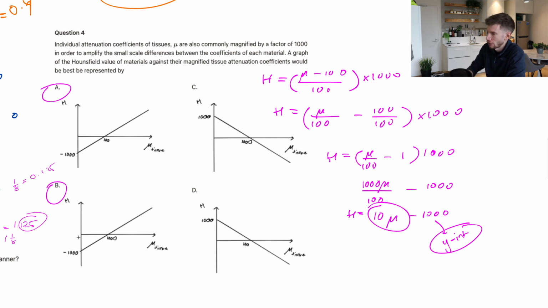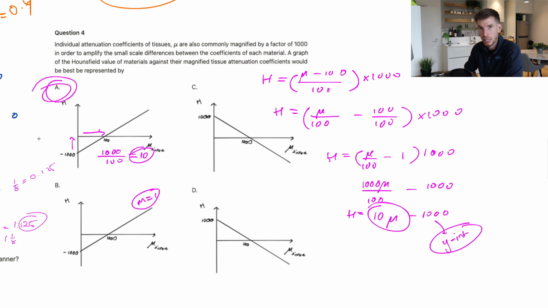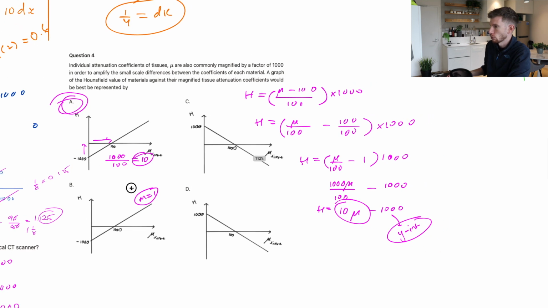So what that means is we have to check what our x-intercepts are. You could just solve the x-intercept and match it. This one says it has a gradient of 1, which is not right. It should have a gradient of 10. This would have a gradient of 10. We can do that. We can do rise over run like this. You can see it's got a rise of 1,000, a run of 100. So 1,000 over 100 gives you a ratio of 10. So we know then that the answer has to be A in that case. And there we go. Cool.